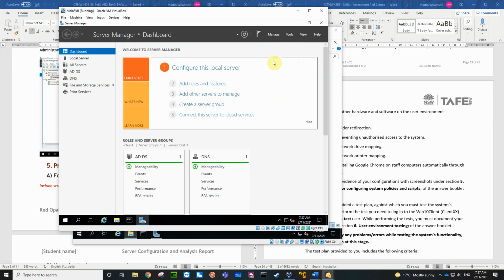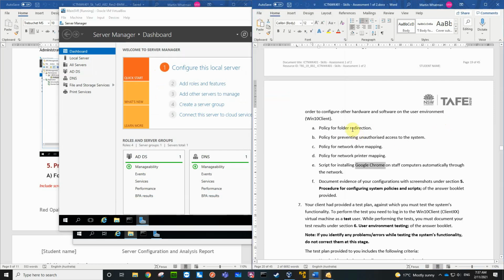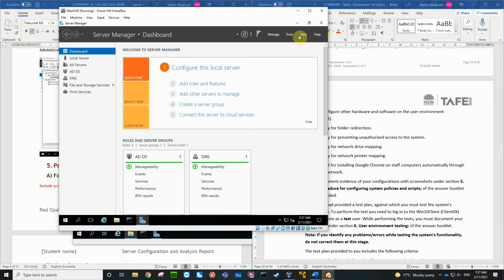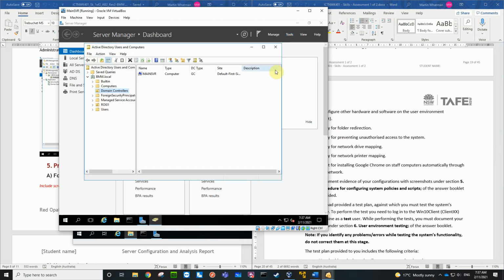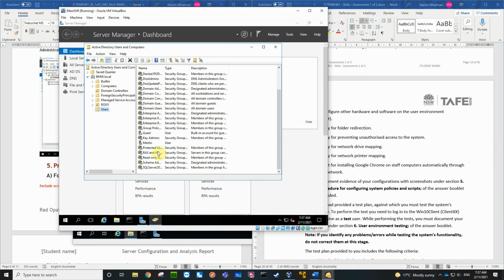So let's go to the group policy. The first thing we want to do is to do a policy for folder redirection. Now there's a couple of ways of doing this. If we have a look at the tools and go to Active Directory users and computers and look at the users, and if we have a look at a typical user here, he's not typical, he's an administrator.